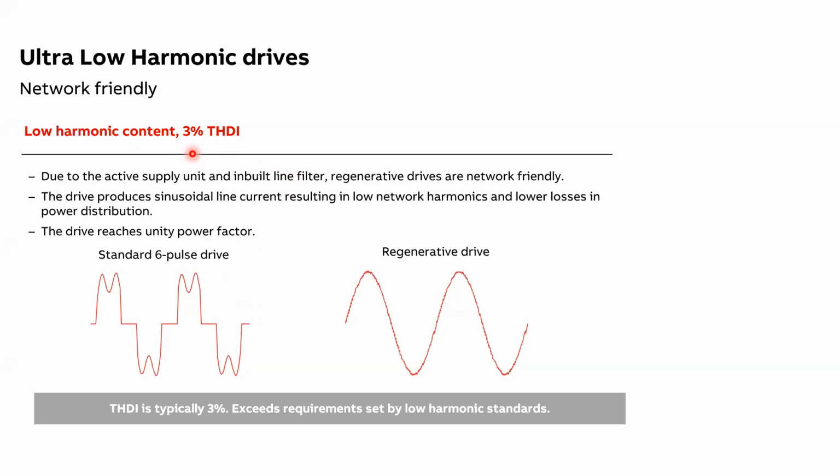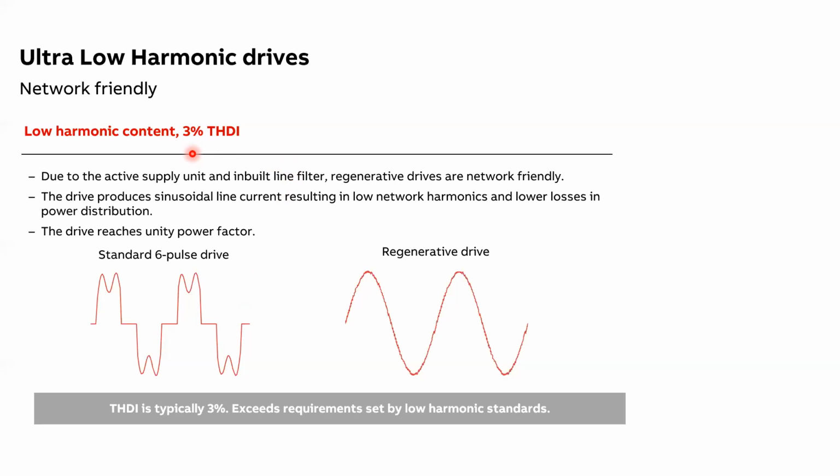We can also call it a fit and forget kind of solution, because everything that is required by a tunnel ventilation application is built into this particular drive. Thereby it gives better harmonics, a cleaner network supply, and lesser installation space, and it also complies to all the harmonic standards.